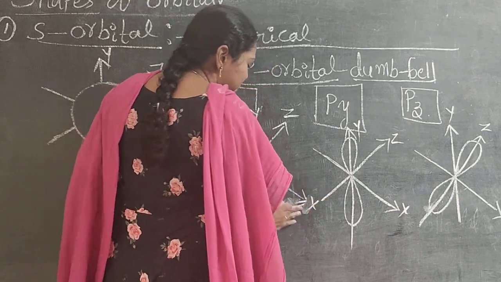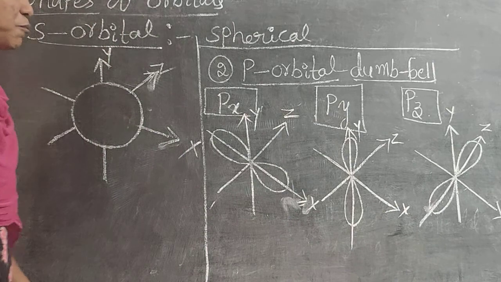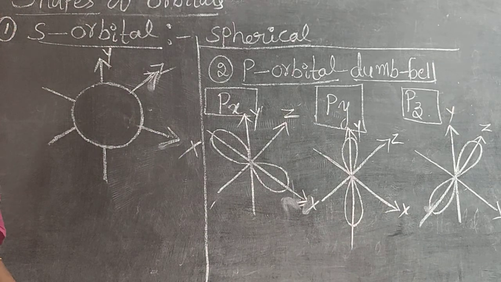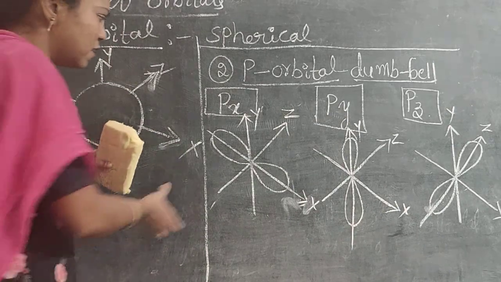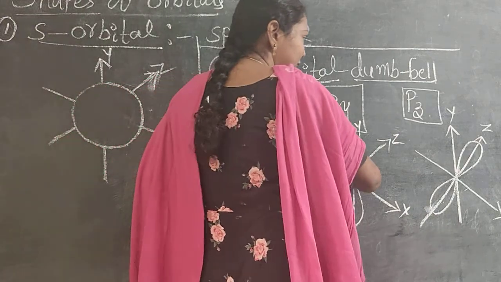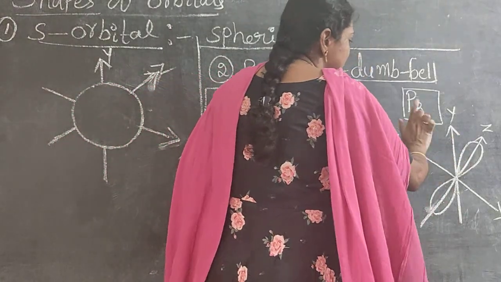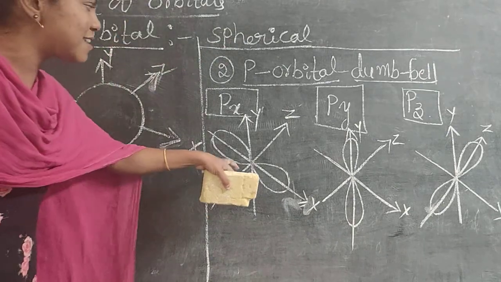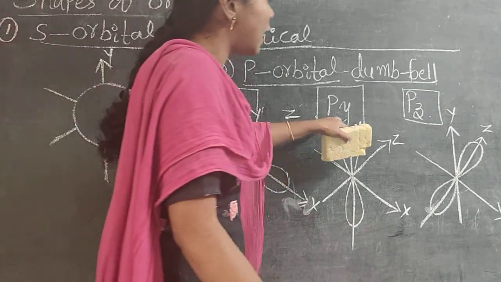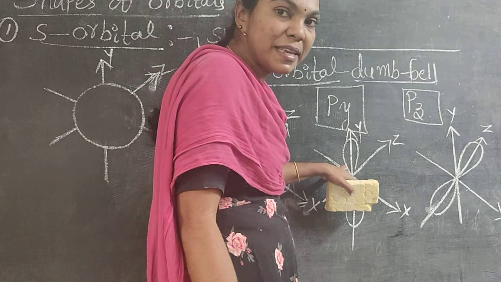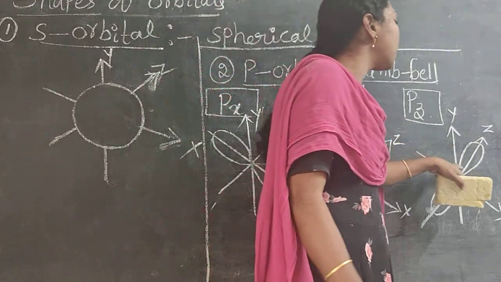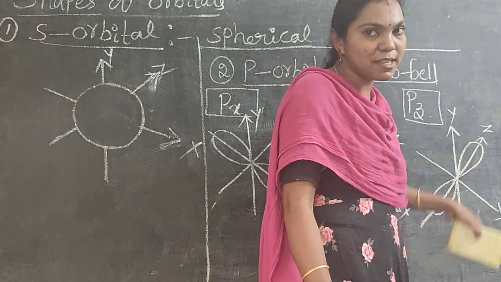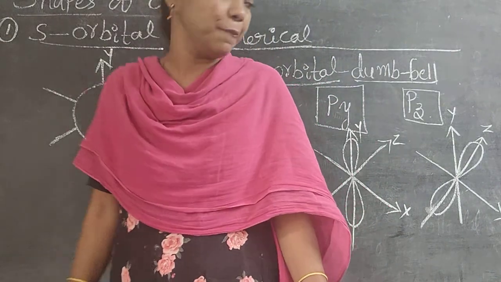If py, the dumbbell shape was formed on the y. If pz, the dumbbell shape was formed on the z axis. Do you understand? So x, y, z. The remaining axes are also the same, but if the electron is located only on the x axis, that is px. If the electron probability is located on the y, that is py. If the electron probability is found on the z axis, that is the pz orbital.